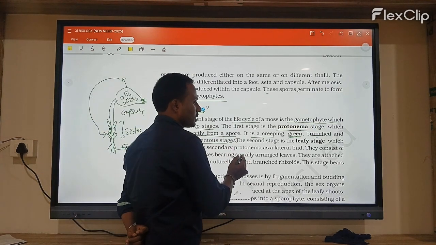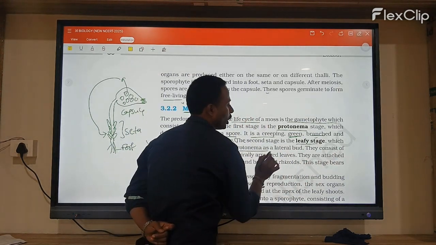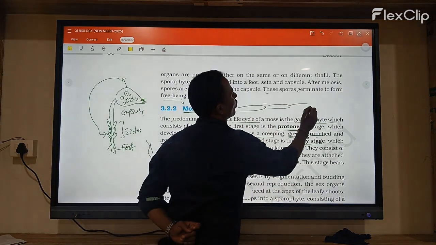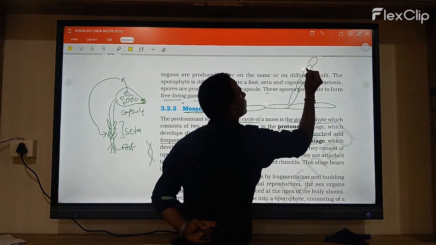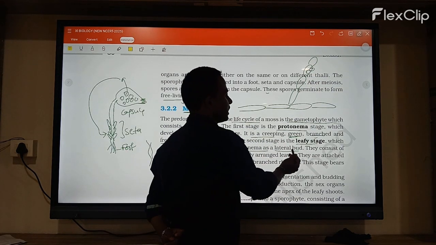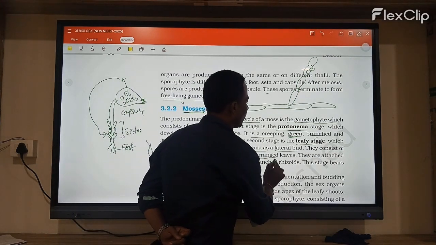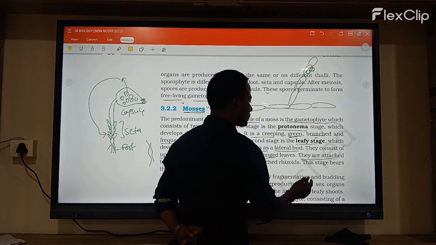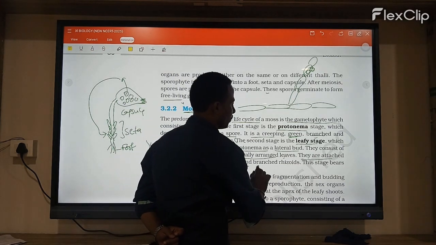The second one is the secondary, leafy stage, which develops from the secondary protonema lateral buds. For example, in the primary protonema, secondary buds, that is lateral buds, are noticed. They consist of an upright slender axis bearing spirally arranged leaves. They are attached to the soil through multicellular and branched rhizoids.